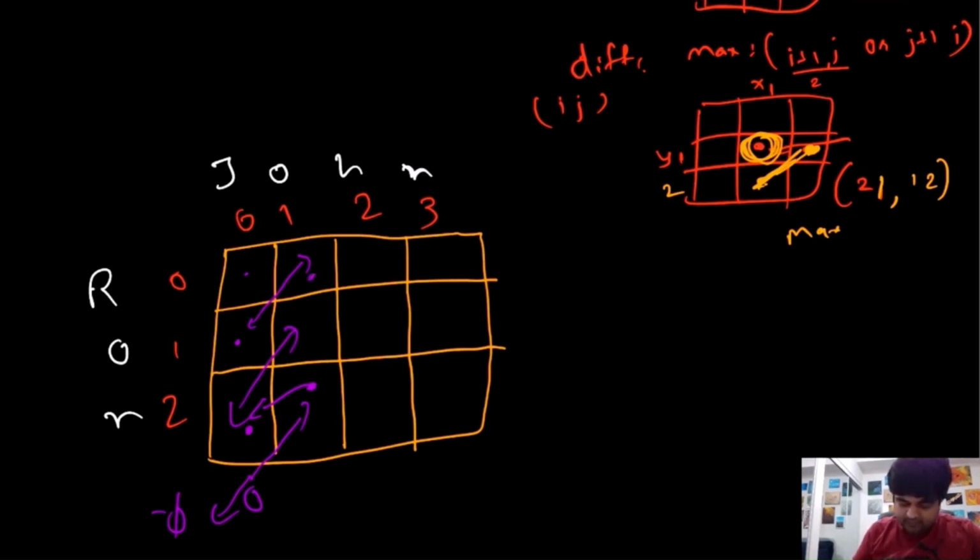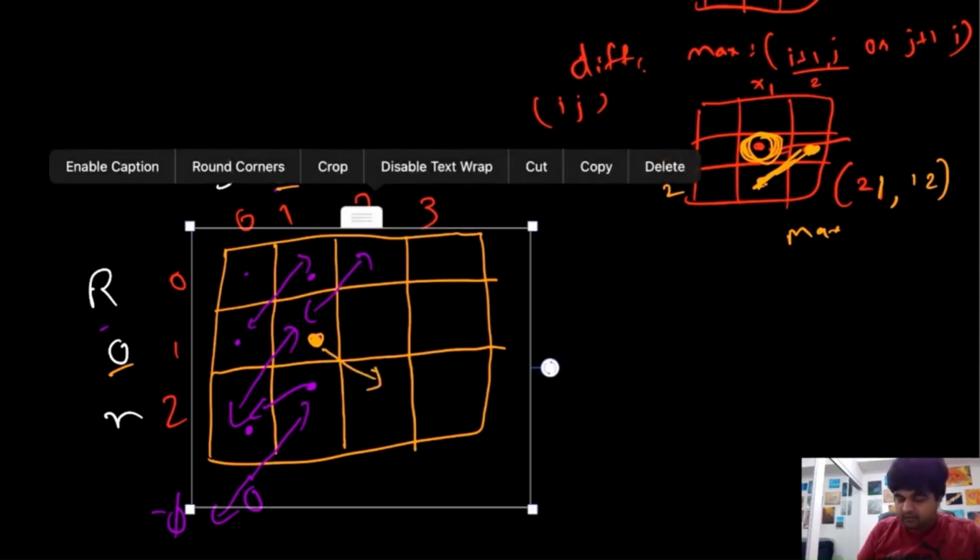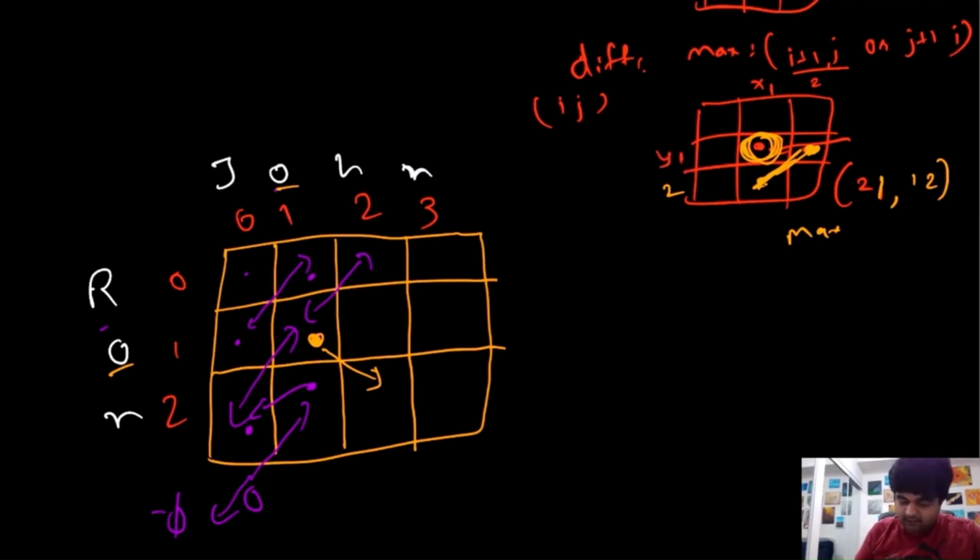Again, if we look at this position, the values of O and R are not matching. If they are not matching, we again repeat the same process. Now over here, actually we have a match. This O and O matches. So if we have a match, we choose a different approach. We go on the diagonal, and whatever value we find there, we add 1 to it. And again over here there is no match, so we need to find the maximum value between these two.